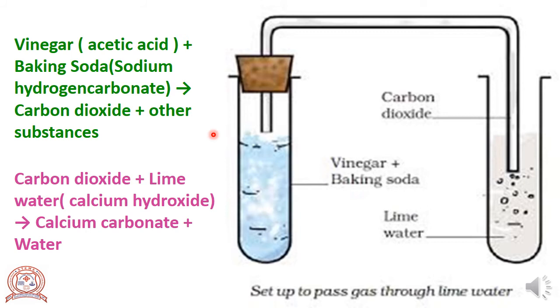That is, sound is produced, light is produced, then gas is produced, color change. These are the observations that we notice in a chemical change.